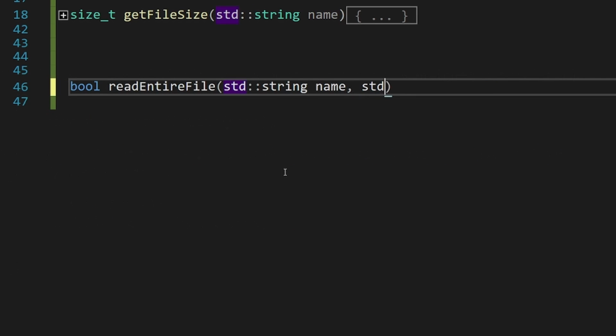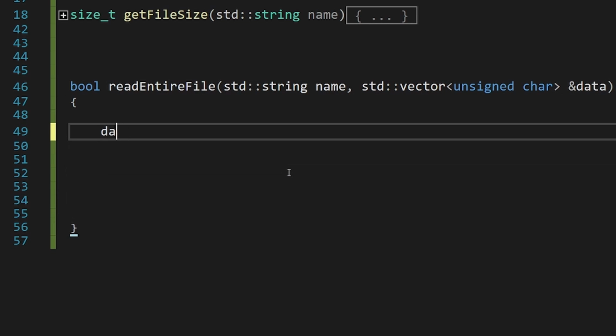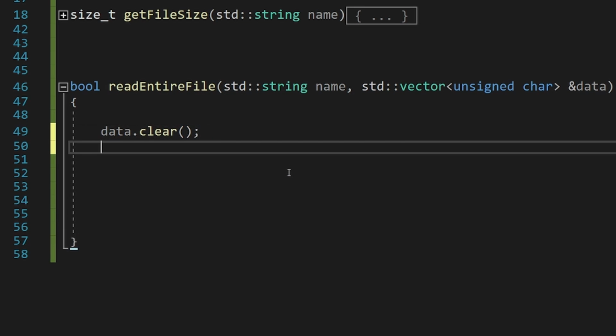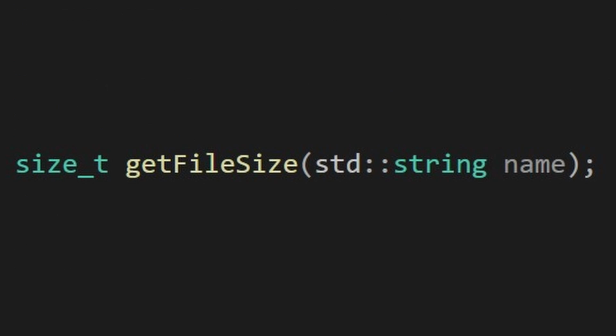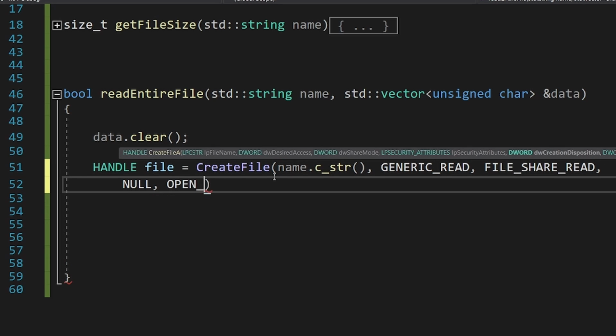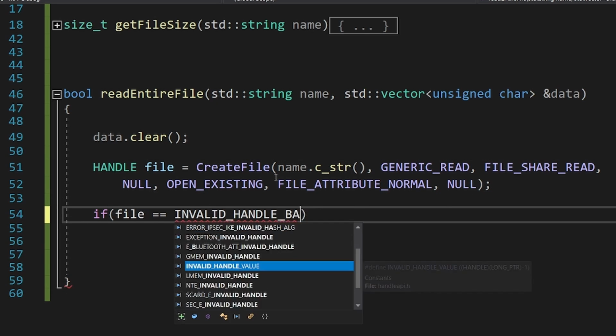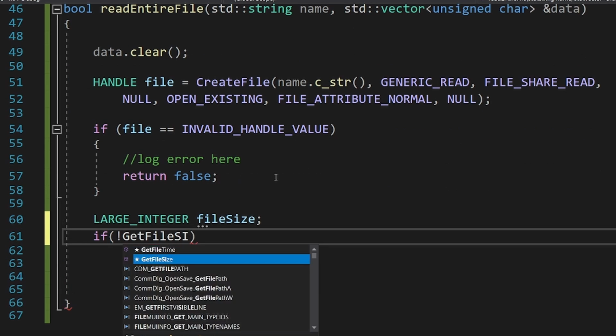So this version of the function will allocate the memory for you and make sure it won't allow anyone to change the file until it finishes filling the buffer. I'll take a vector of bytes as a memory buffer. Now we can't reuse the function from above, because we want the handle to remain open. Remember, since we specify file share read, no one can modify our file until we release the handle.